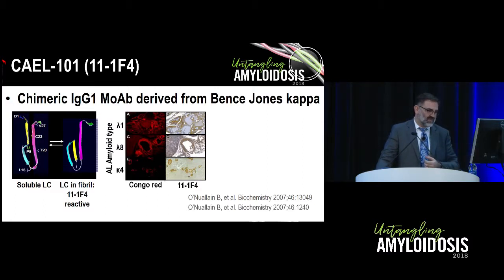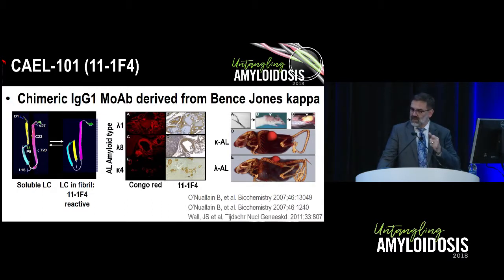We see immunoreactivity against lambda and kappa light chain deposits, and in a mouse model where amyloid is injected into the mice, we see that there's reactivity against kappa or lambda derived amyloid deposits in mice as well.